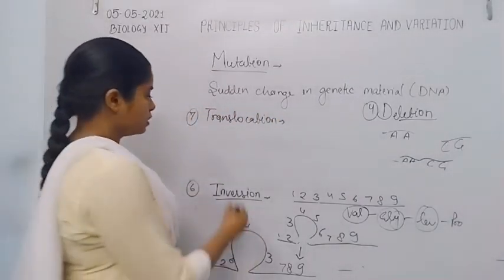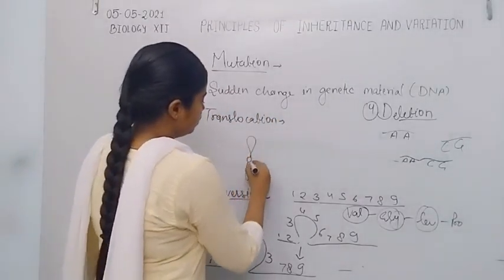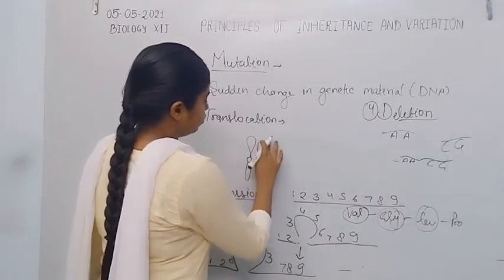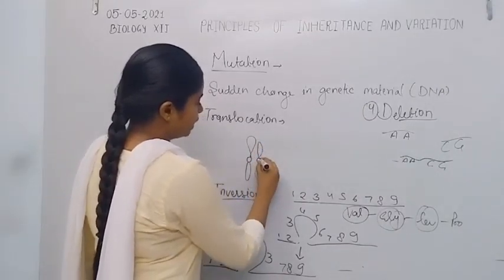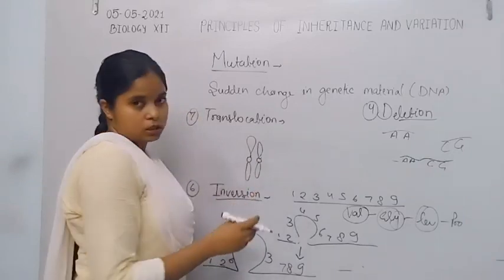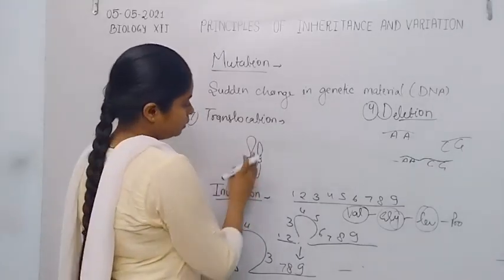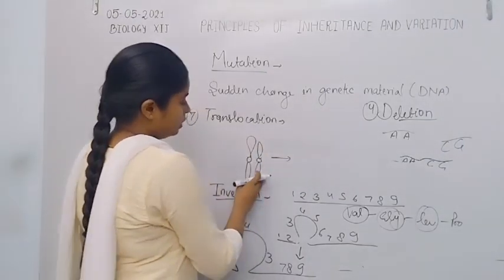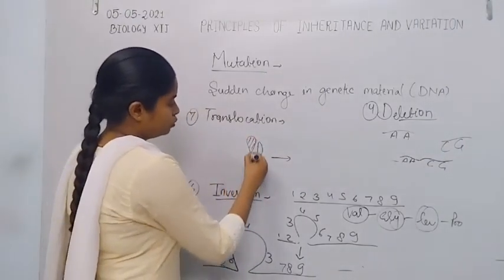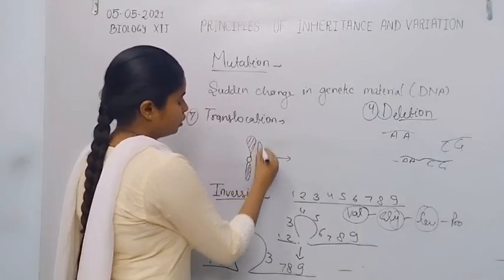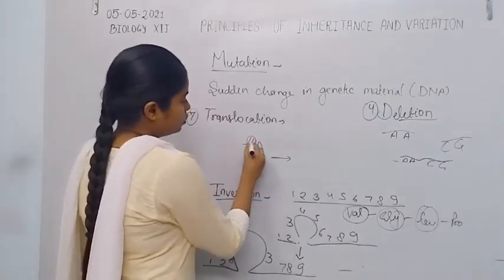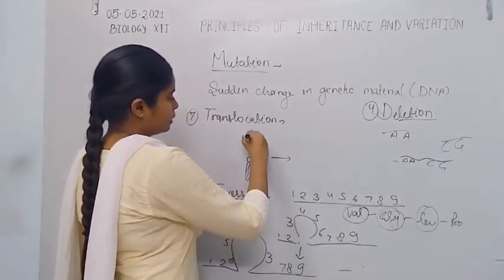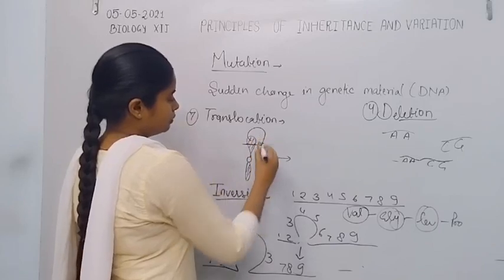Translocation, that means here is a chromosome, and Philadelphia disease is caused by the translocation mechanism. For example, here are two types of DNA or chromosome molecules. Now a small portion of this chromosome becomes separated and is added onto a different chromosome.